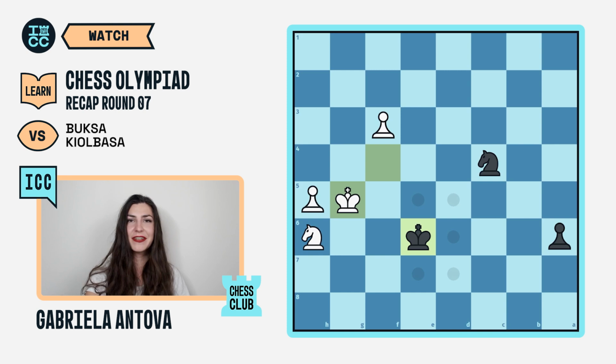The first game of the women's section I want to highlight is the game that actually saved Ukraine versus Team Poland. Let's see. Here, White has just played the move King to g5, securing the path in front of her pawn and counting on the fact that she would be faster. So here, international master Olivia Kiolbasa as Black had to make a choice. What does she do? Does she bring the knight back to stop the f-pawn? Does she push f5? Does she do something else?